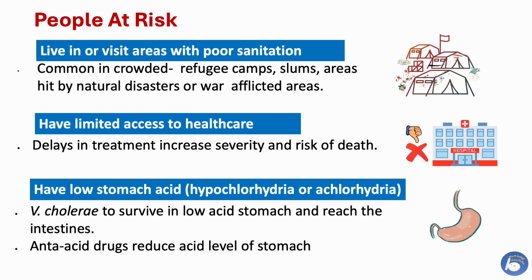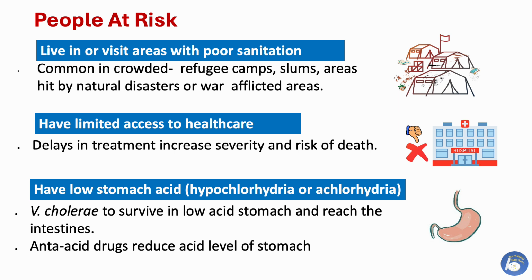Cholera is common in crowded refugee camps, slums, and areas hit by natural disasters, or in conflict or war, which don't have safe drinking water. People who have limited access to health care. Delays in treatment increase the severity of the disease and the risk of death.